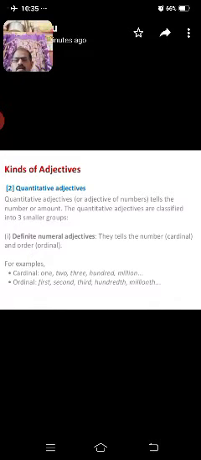One is definite numerical adjectives. They tell the number, cardinal or ordinal. For example, cardinal numbers: 1, 2, 300 million. These are called cardinal definite numeral adjectives. Next, ordinal numbers: first, second, third, 100 million, millionth, etc. These are called ordinal definite numeral adjectives.